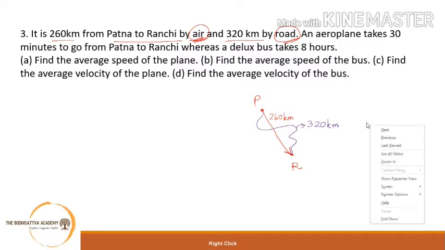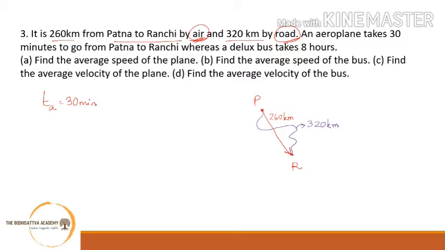Now it says an aeroplane takes 30 minutes to go from Patna to Ranchi. So time taken by the aeroplane is equal to 30 minutes, which is nothing but half an hour, 0.5 hours, and simultaneously time taken by the deluxe bus, T_B, is 8 hours. In the first question it is asking to find out the average speed of the plane. Now average speed, V is speed, AVG is average, and of the plane, aeroplane.